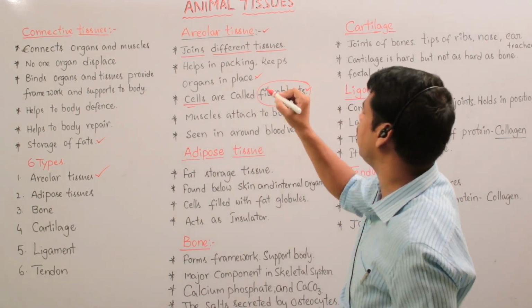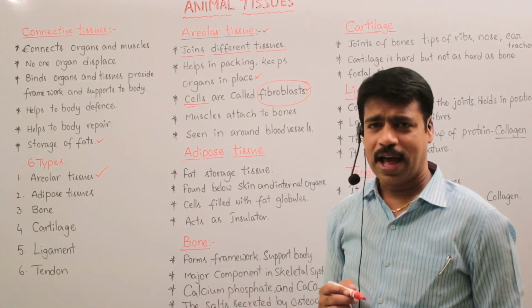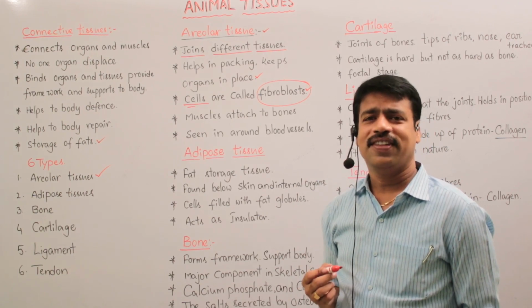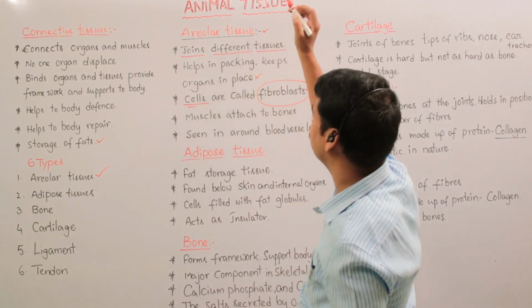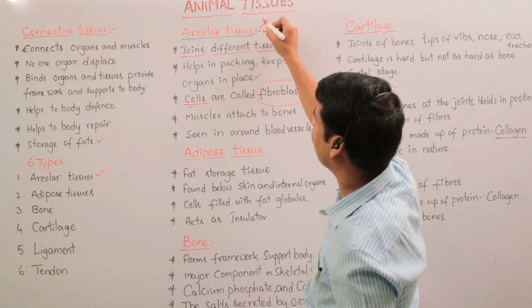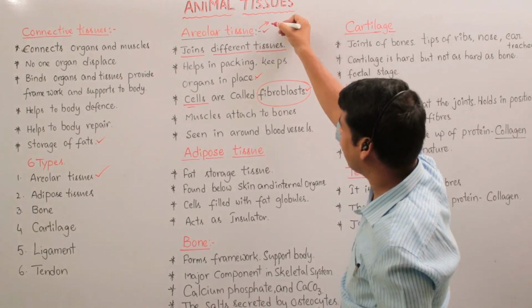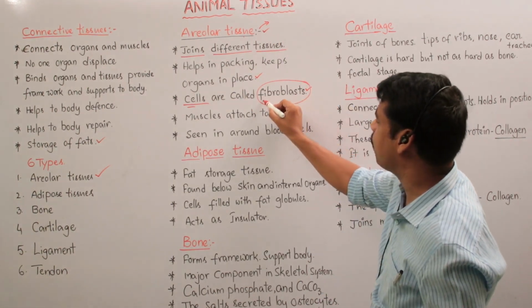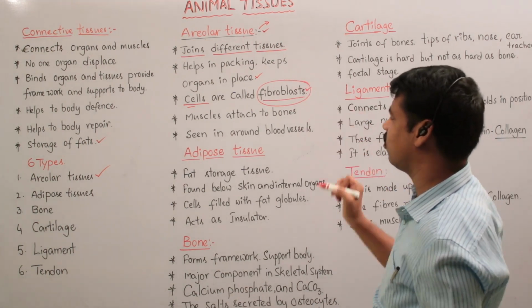It is an important point. So what are fibroblasts? Fibroblasts are the cells of areolar tissue, a group of cells that forms a tissue, that is areolar tissue. A group of fibroblasts forms areolar tissue.